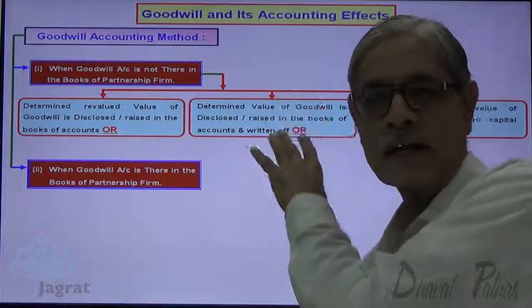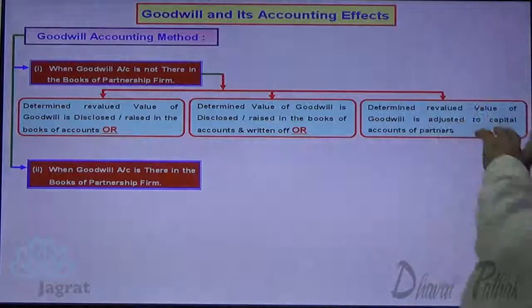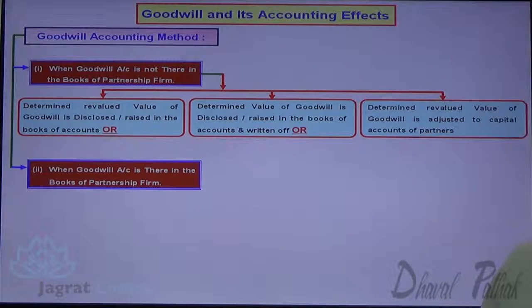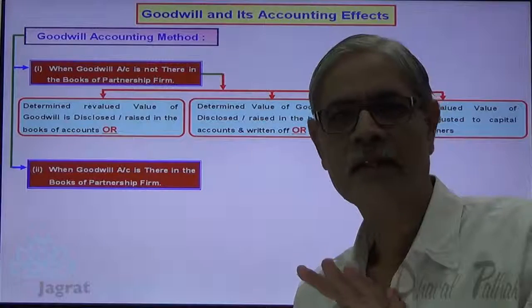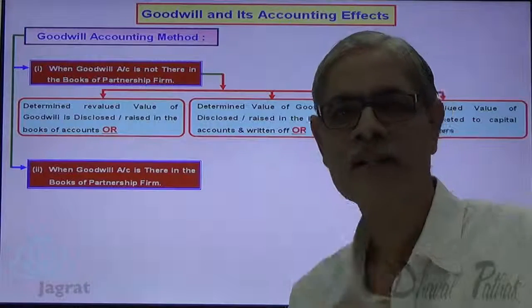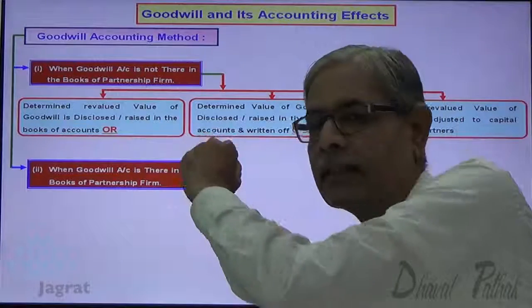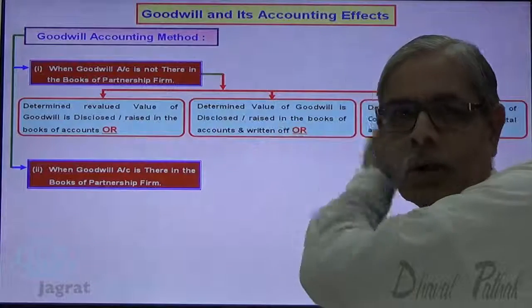If you don't raise and write off, if you adjust goodwill directly to the capital accounts of the partners, then also accounting is done. So these are the three optional treatments. All the three don't coexist. So either go by this method, or this second method, or the third method.